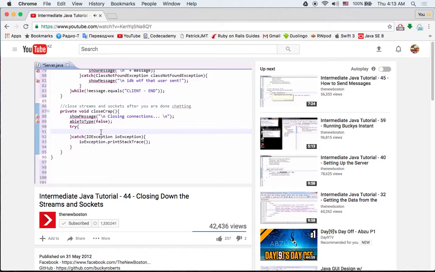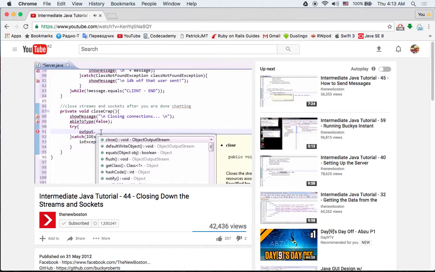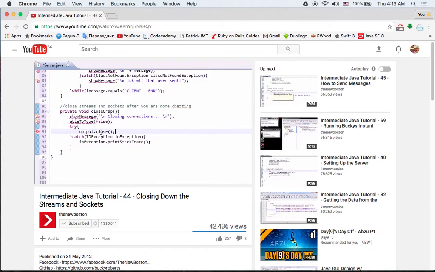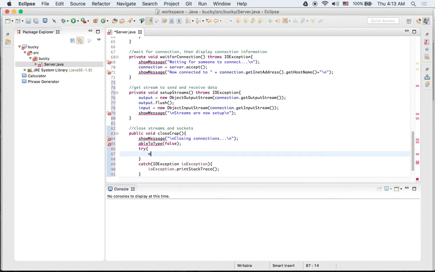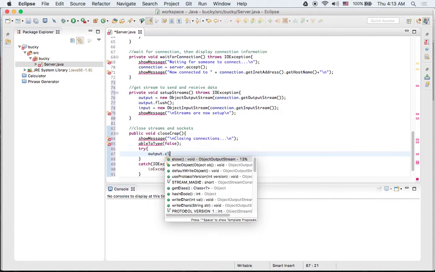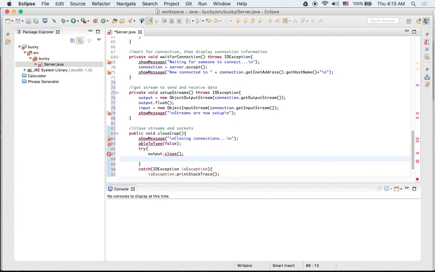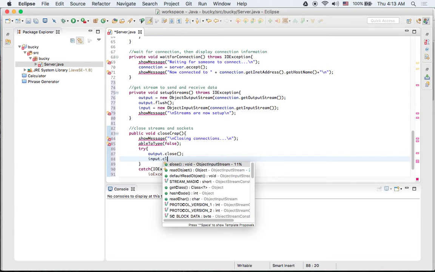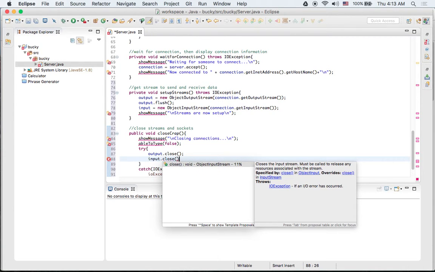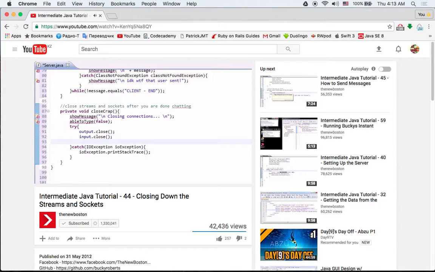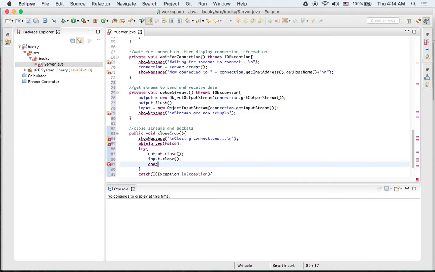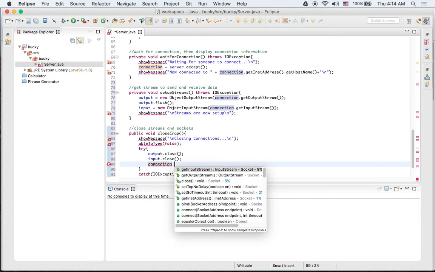So the first thing we need to do is close the streams when we are done with them. Remember the name of the first stream that we could send stuff to them was output. Go ahead and close this, which pretty much says, okay, you don't need that anymore. The input stream, which allowed us to receive messages from the user, input close, like that. And the last thing that we need to do is close the overall connection. So the socket, that's what I'm talking about. Connection close, right there, closes the socket.